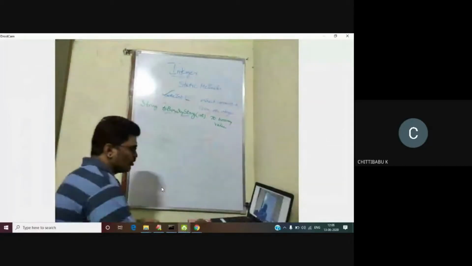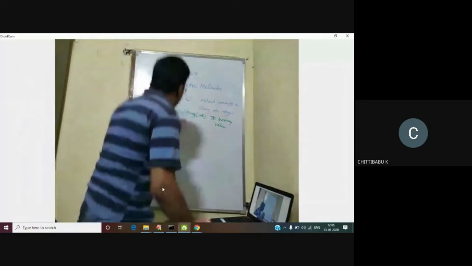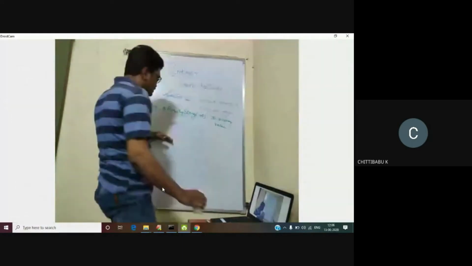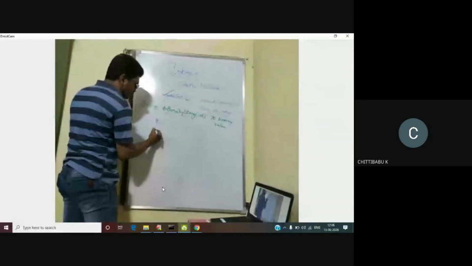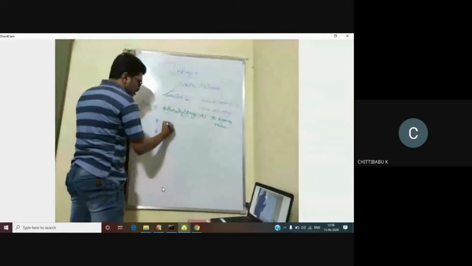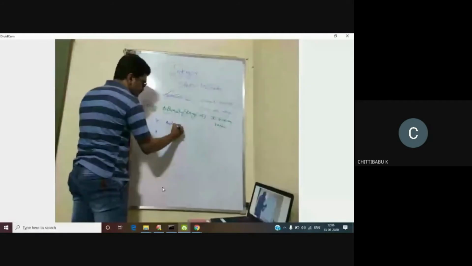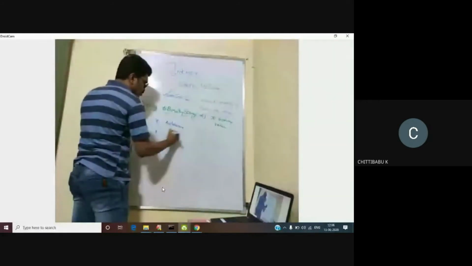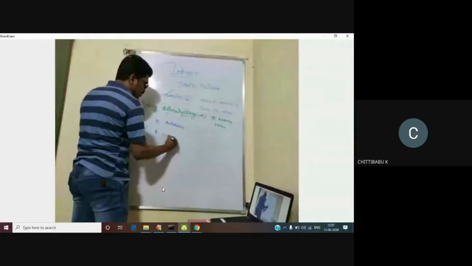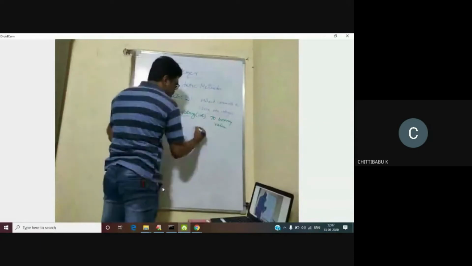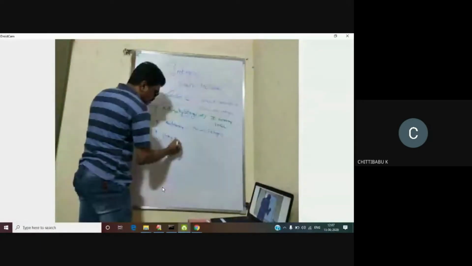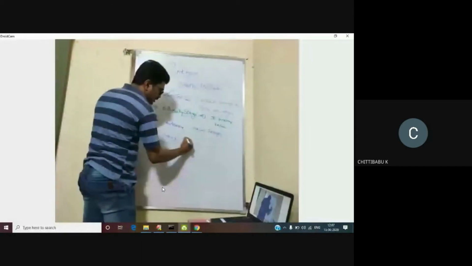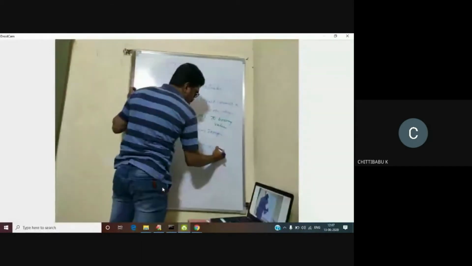Other methods we'll discuss again. But for each and everything, two important points you have to remember: how to do autoboxing and how to do unboxing. You need to be very familiar with that. That is, how to convert an integer variable to an integer object, and an integer object to a normal integer variable. How you have to do that, that will be seen.